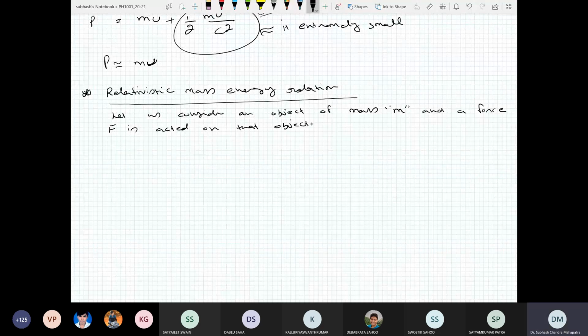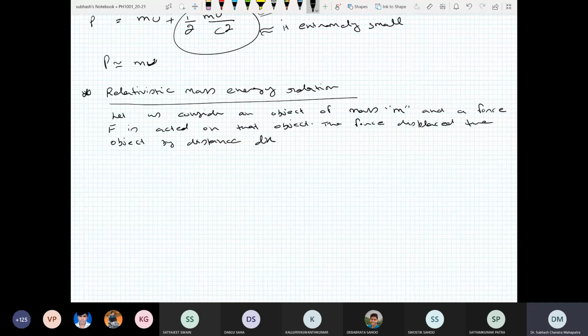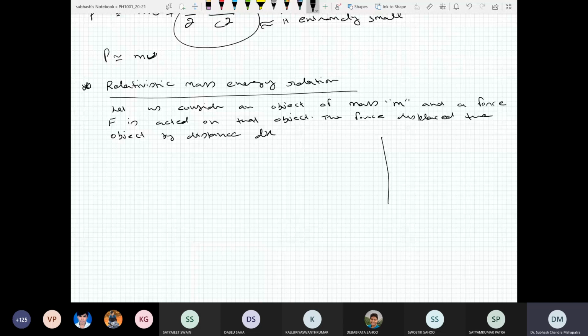What that force will do is displace the object by some distance, let's call it dx, or ds, whatever you want. So there is an object and you apply a force F on it.